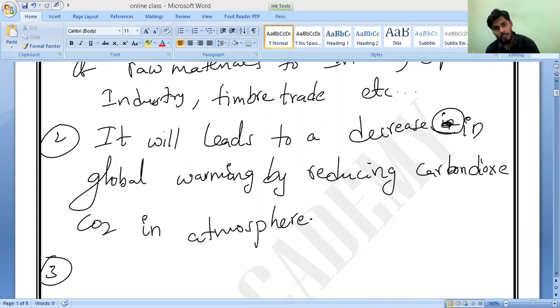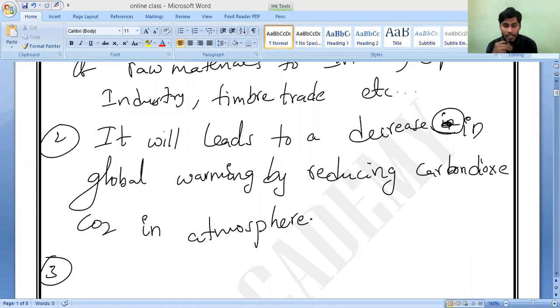So why is the rainfall more there? Because very large and very tall trees are present. So more trees are present, and what will happen? It will increase the rainfall in the area. Correct or not? If it increases the rainfall, the groundwater level will increase. If the groundwater level increases, plants grow faster, and drought won't come. It will prevent droughts.